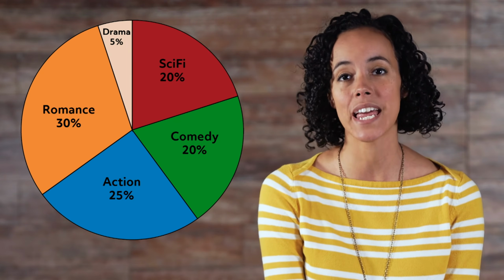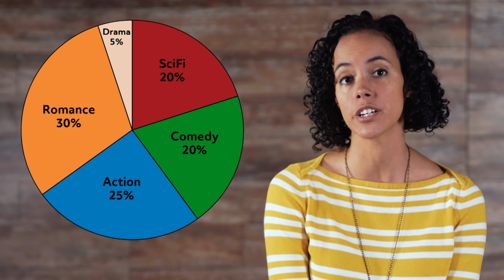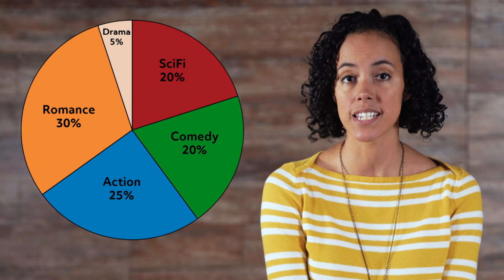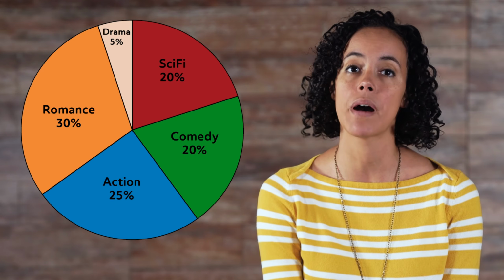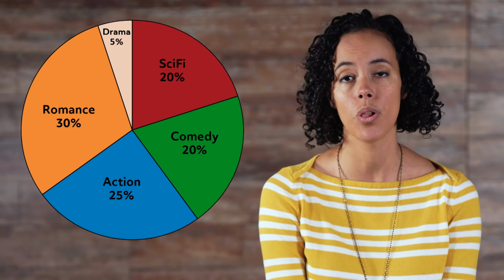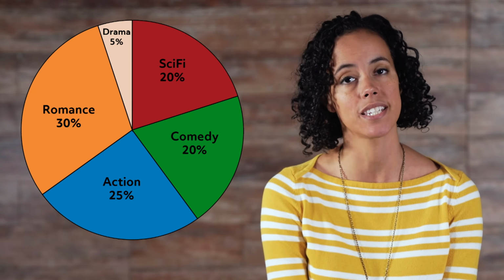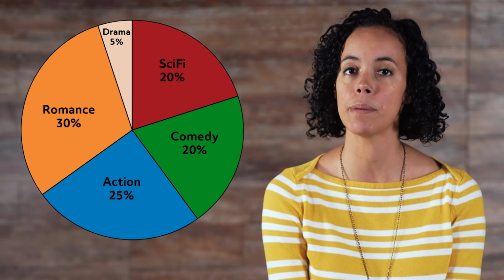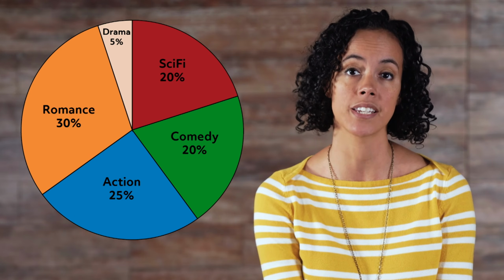A circle representing 100% of a particular variable of interest is divided into categories. Segments of the pie represent a percentage of the whole. Pie charts can also show counts. In this example, 6 people, or 30% of the respondents, favored romantic movies.